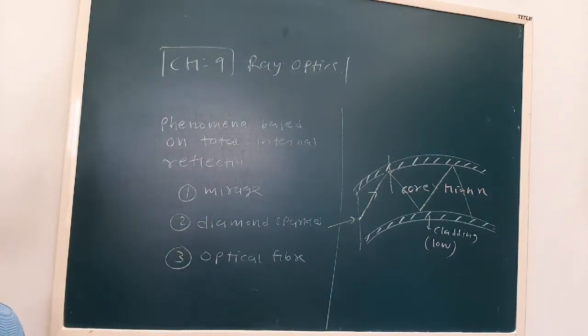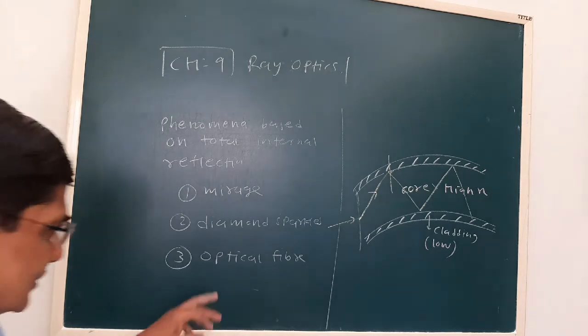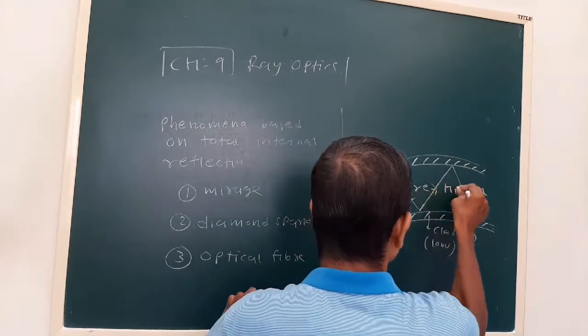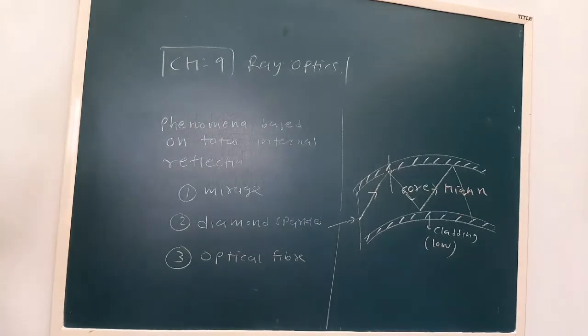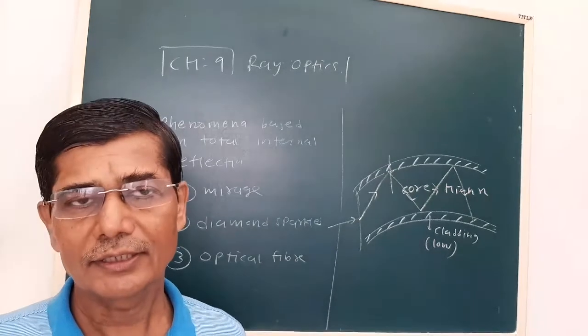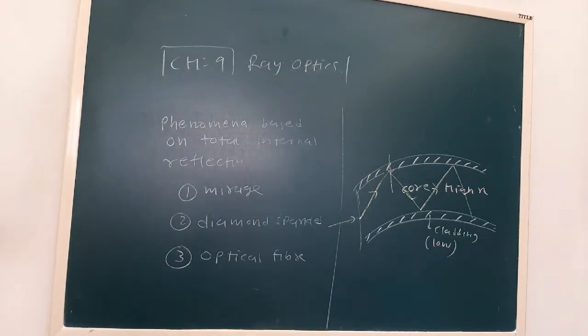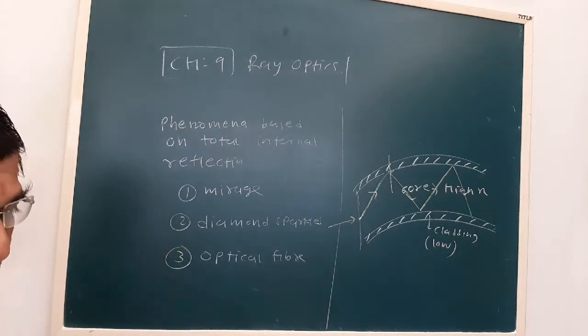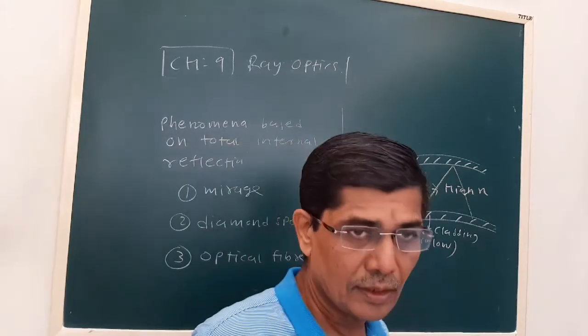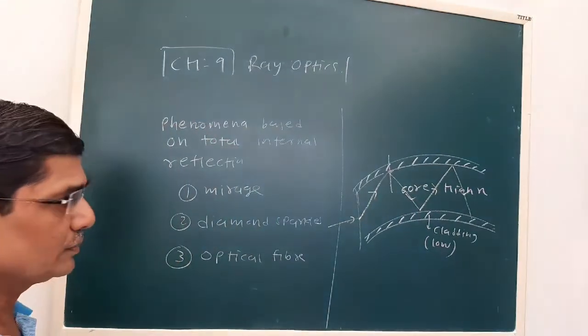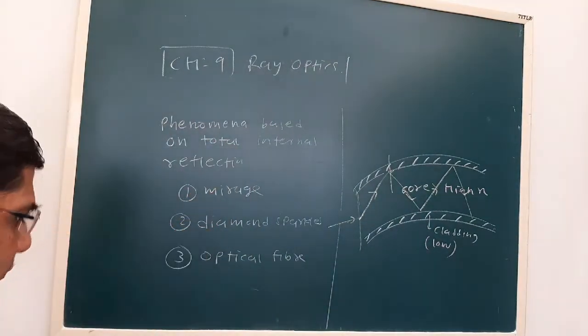The diamond sparkle is because of total internal reflection. And the optical fiber also uses the phenomenon of total internal reflection in great detail. This is how we have seen that total internal reflection plays an important role.